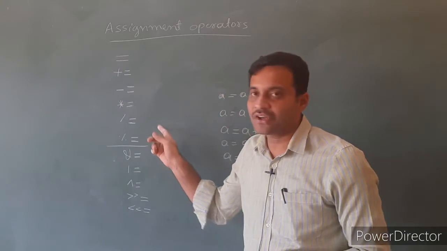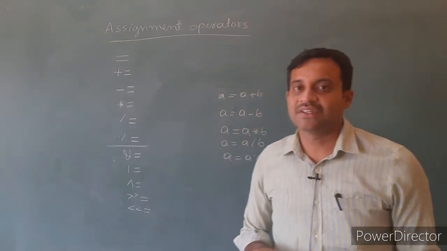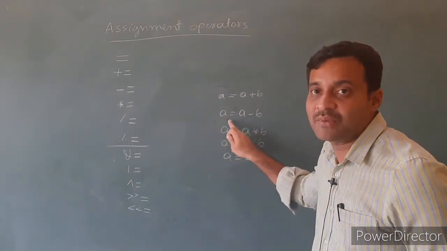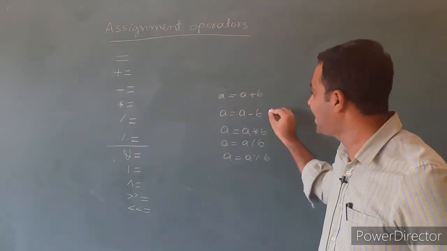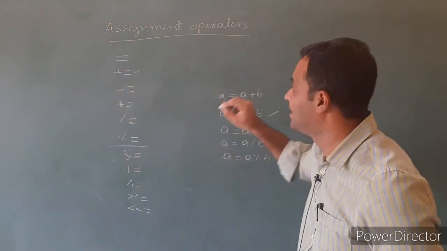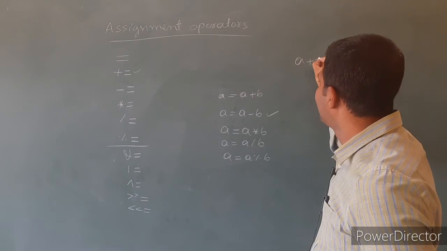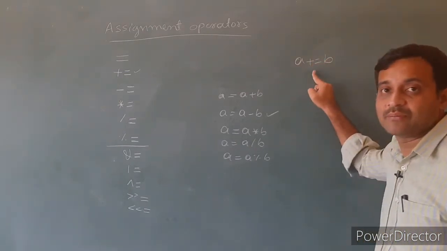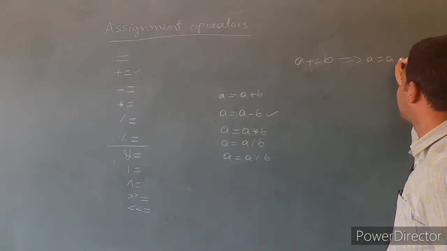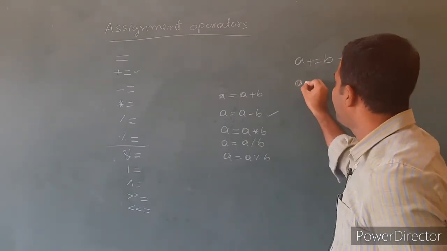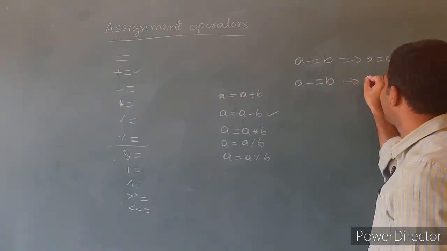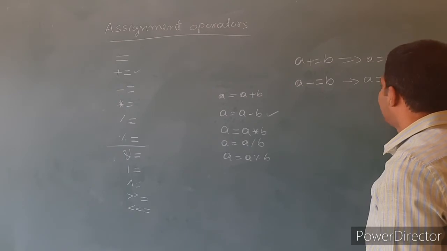To use assignment operator, there is a restriction, that is the operand present left side and right side of the assignment operator must be same. See the example, a equals a plus b, then we write it as a plus equals b. A plus equals b is same as a equals a plus b. If you write a minus equals b, it is same as a equals a minus b.